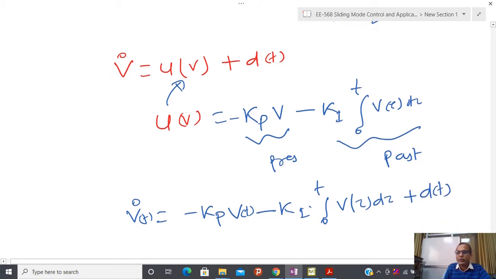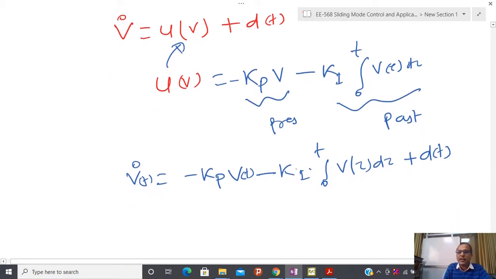Since one integral term comes into the picture, you can assume this term as some quantity equal to z(t), because this value is changing with respect to time.